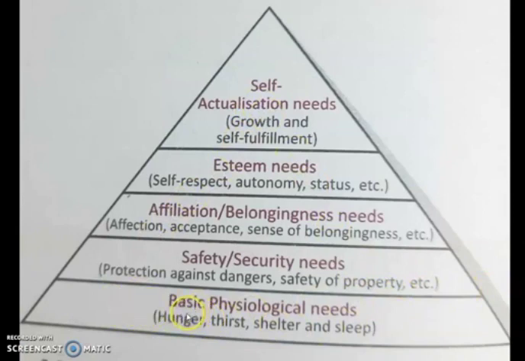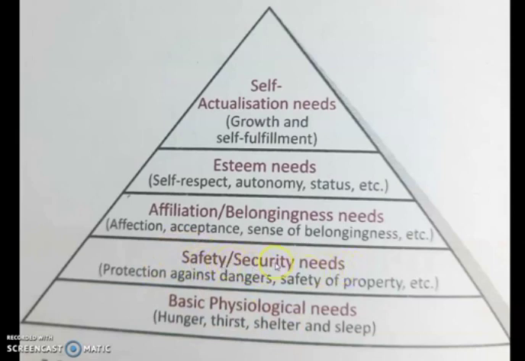The first need is the basic physiological needs. Examples of this type of need are hunger, thirst, shelter, and sleep. So this is the basic necessity of every human being. Only when we satisfy this type of need can a person think about moving to the next level of need, that is safety and security needs.